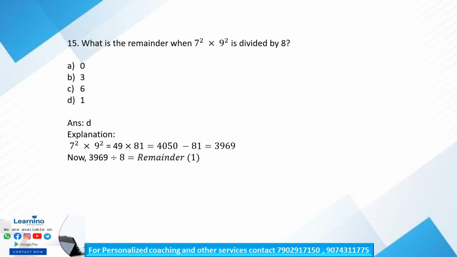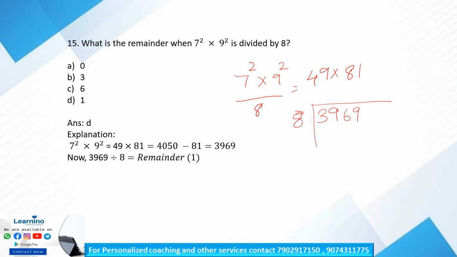What is the remainder when 7 square into 9 square is divided by 8? Okay, what is 7 square? It is 49. 9 square is 81. Divided by 8, right? So it is equal to 3969, divided by 8. So 4 into 8 is 32. Okay, so 76.